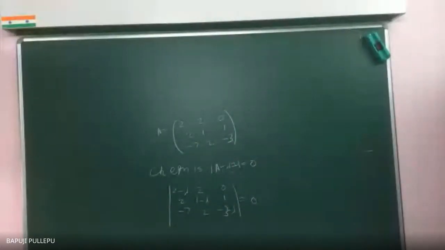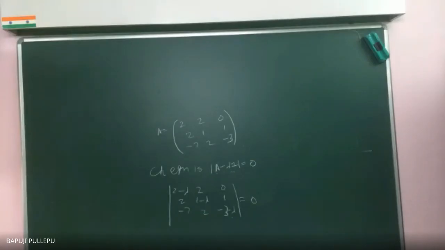So lambda 7. What 7? You are saying lambda equals 7, what? Not getting.